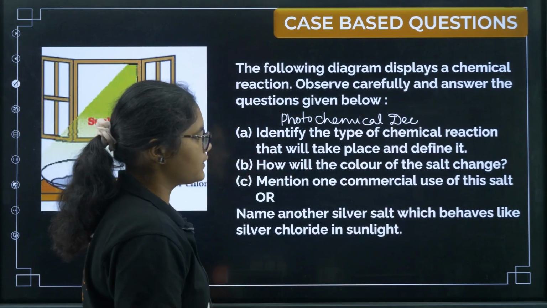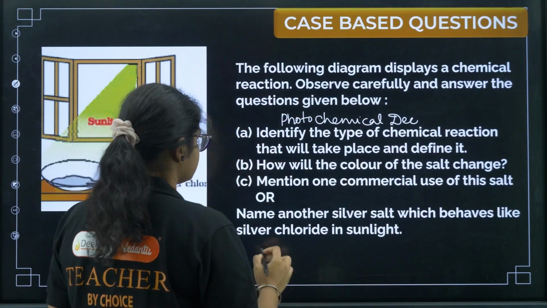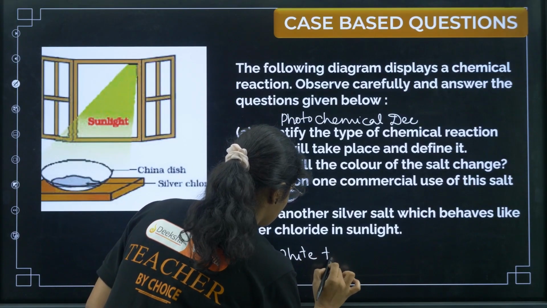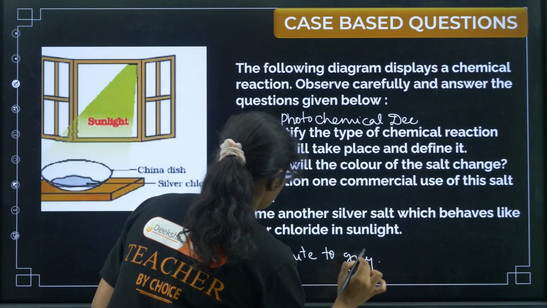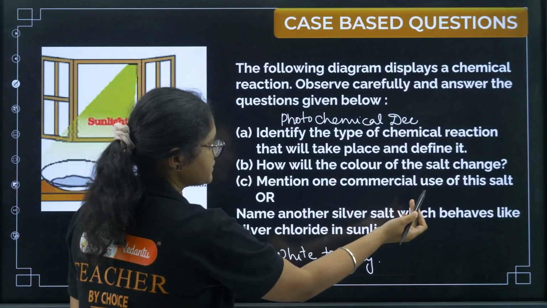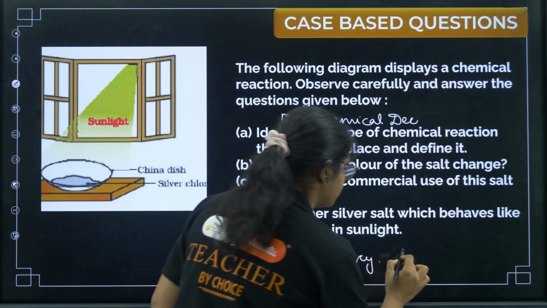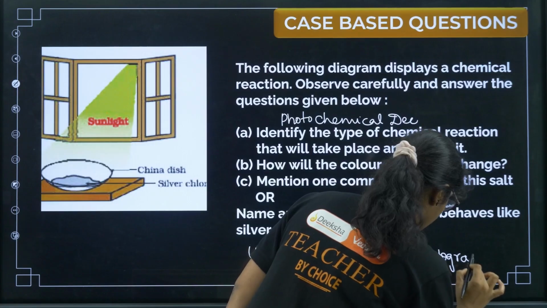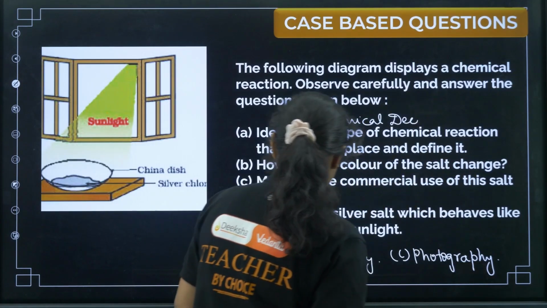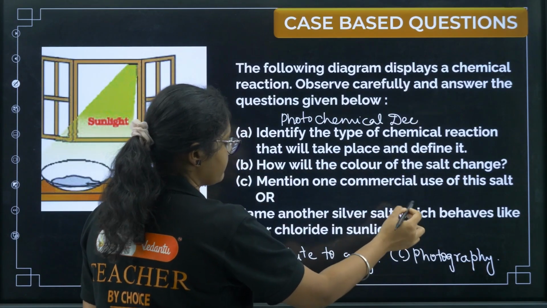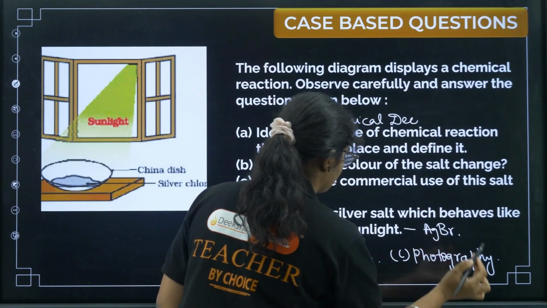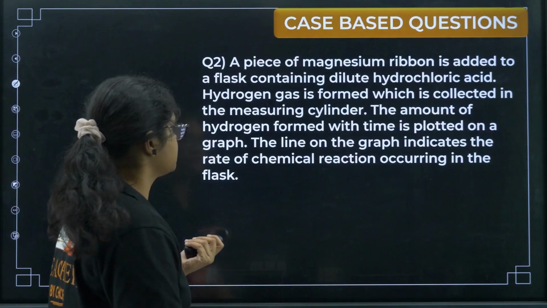Next we have, how will the color of the salt change? The color of the salt changes from white to grey. Next, mention one commercial use of this salt. So you all know the commercial use: photography. It is used in black and white photography. Next, name another silver salt which behaves like silver chloride, and that is AgBr. Okay, very simple case based questions.